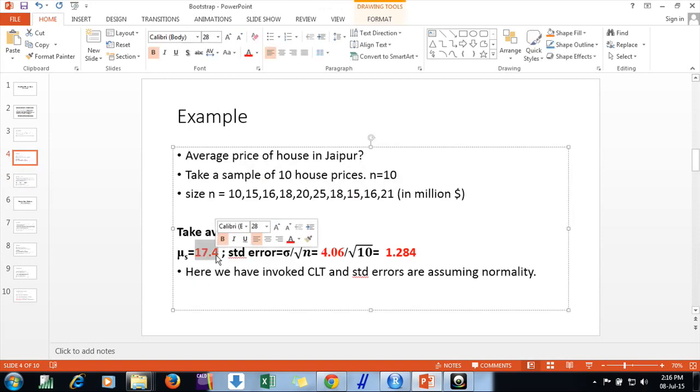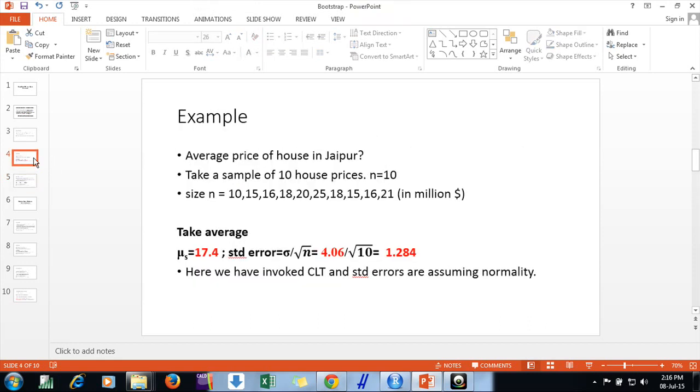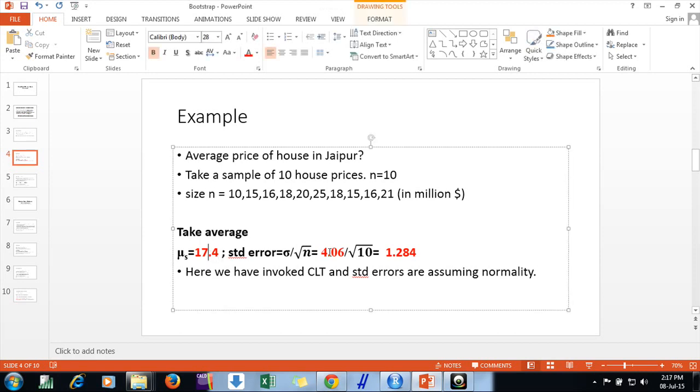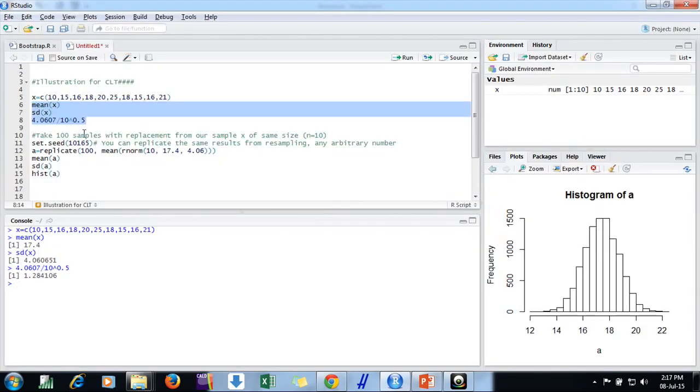So I generate random samples from a normal distribution with the sample mean 17.4 that we have seen here, friends, and standard deviation 4.06, that is the standard deviation of the sample. Simply, 10 house prices I have taken, and the mean and sample standard deviation I have taken. Based on this mean and sample standard deviation, I would generate 100 random samples from a normal distribution. How? This is the way I can do this. I am just setting a seed, 10165. You can set any number, just to replicate the results I am having.